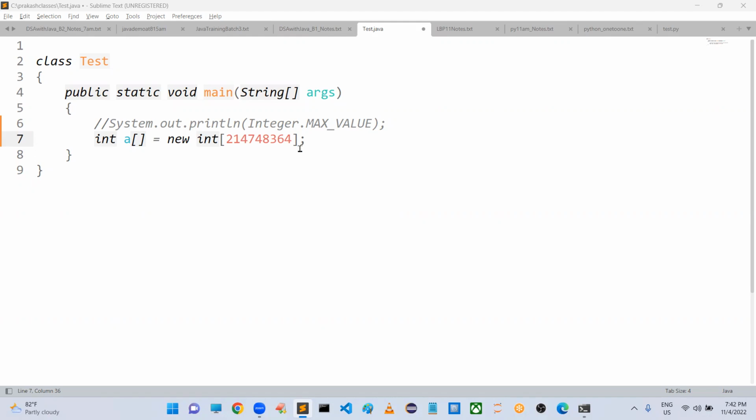When you are taking a long integer, it is giving possible loss of precision. Maybe it is expecting only the integer type.